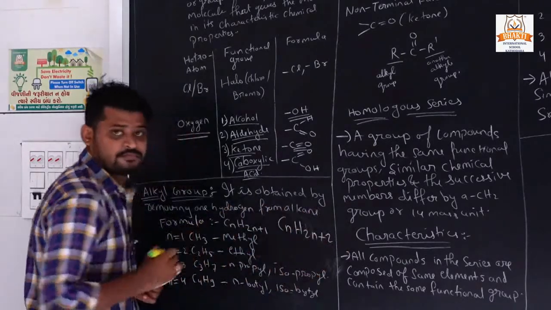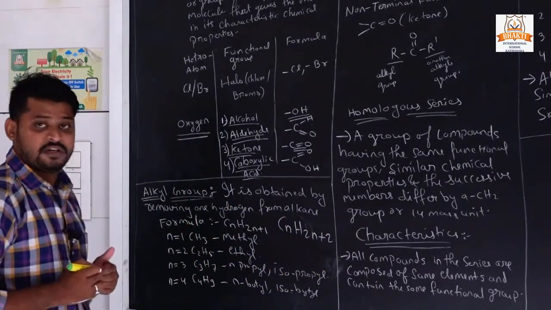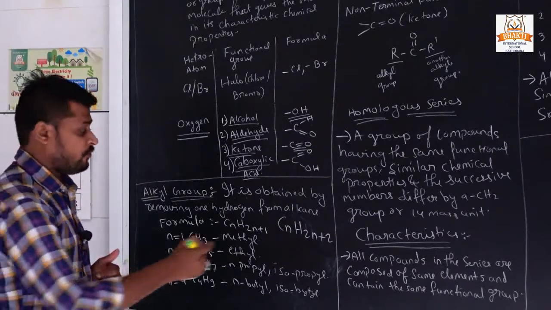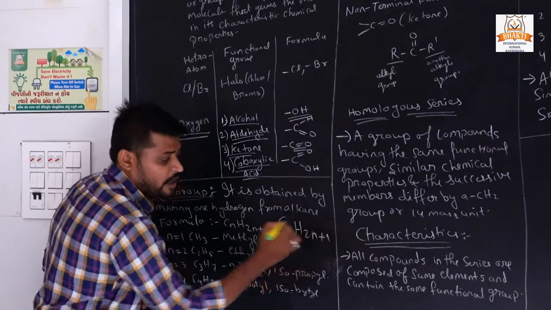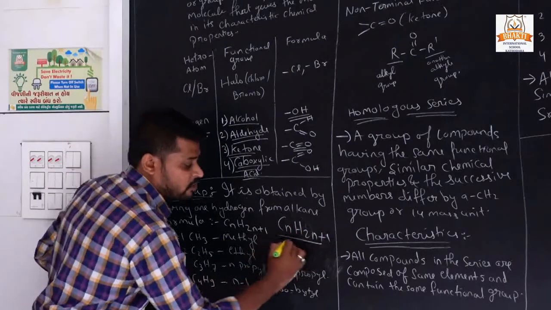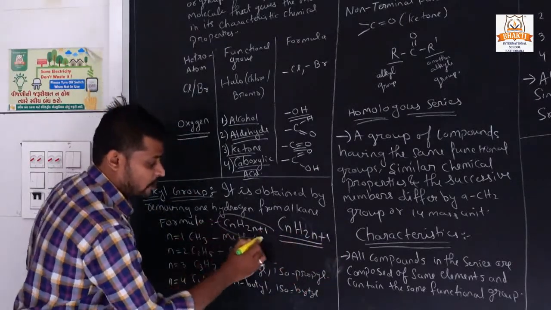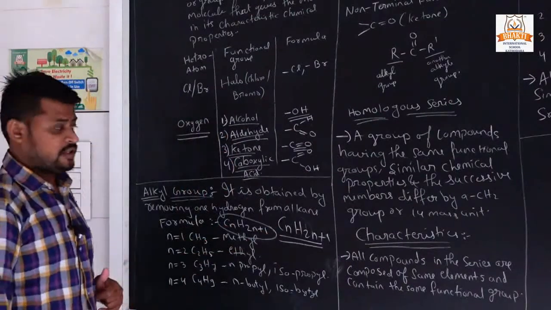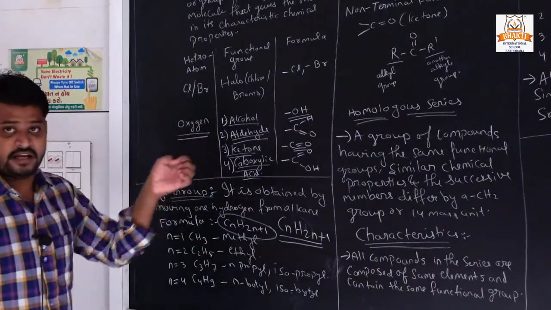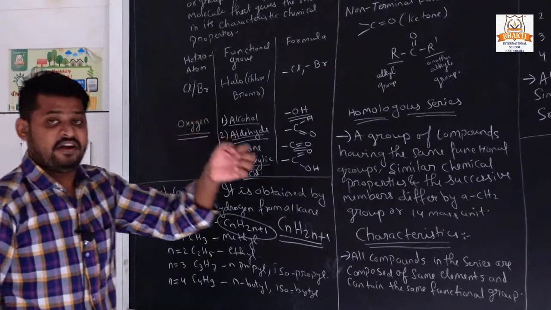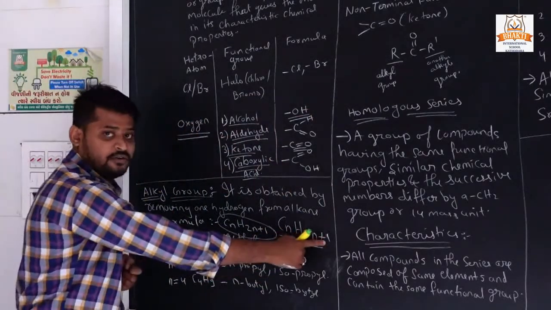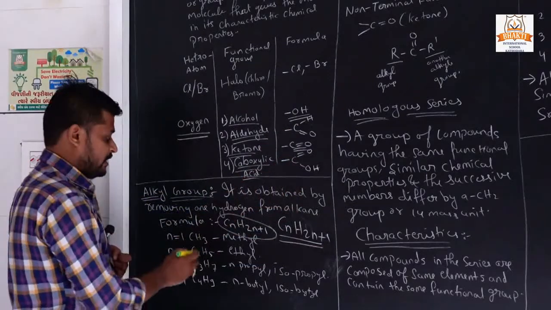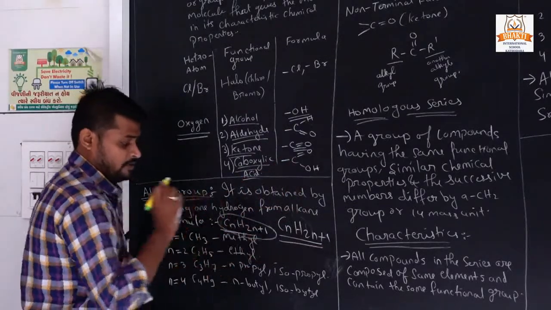CnH2n+2. So for alkyl, we have to remove one hydrogen from the alkane, and that gives the general formula of alkyl. Did you understand the difference between alkane and alkyl? Alkyl is derived from the alkane group. If we remove one hydrogen from an alkane, we obtain an alkyl.